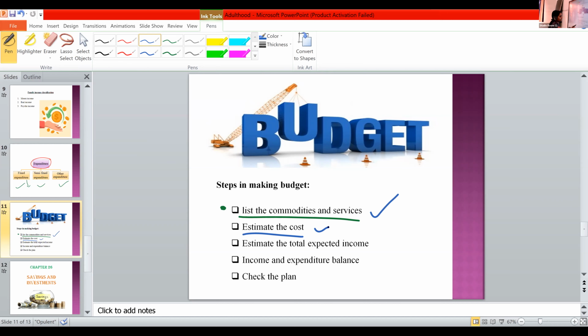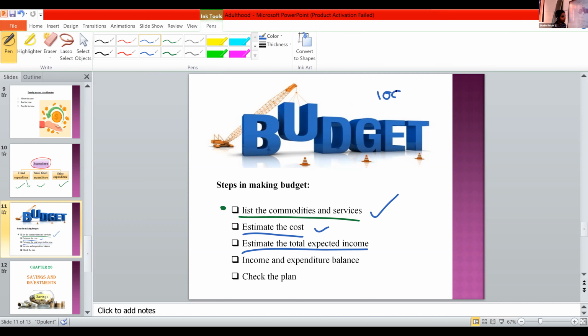Then the third one, estimate the total expected income. Don't overestimate. What do you mean by overestimation? In our case, it's about 1000.